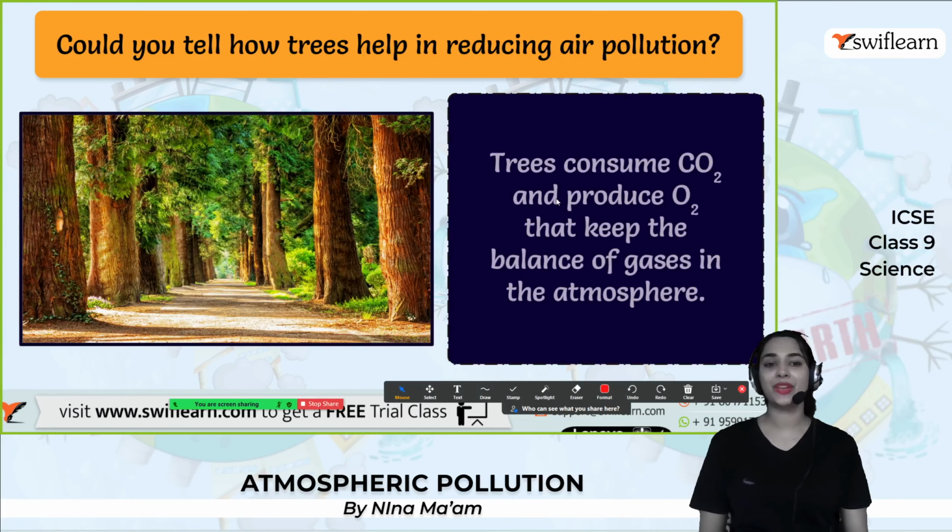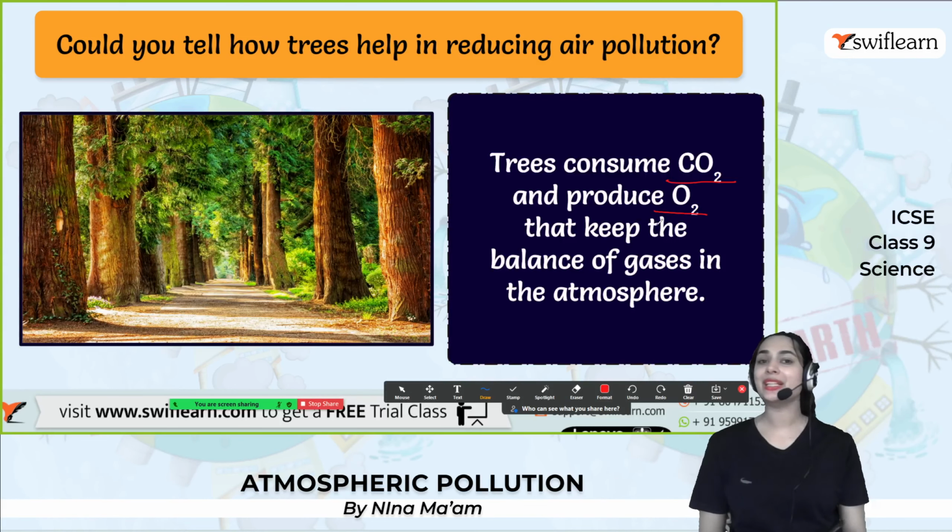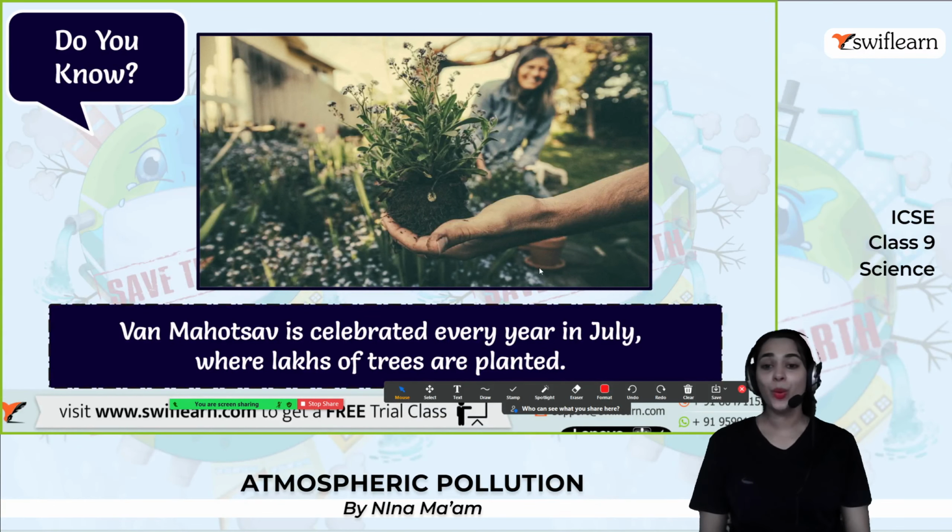It's very simple, right? Trees consume carbon dioxide and produce oxygen, and we need oxygen to breathe. That keeps the balance of gases within the atmosphere, which is really good for us. And do you know, Van Mahotsav is celebrated every year in July, where lakhs of trees are planted.